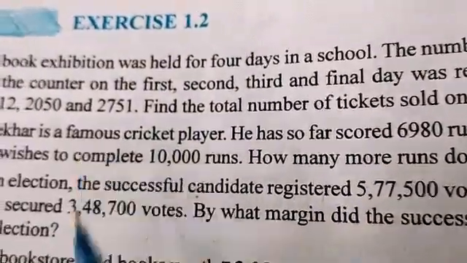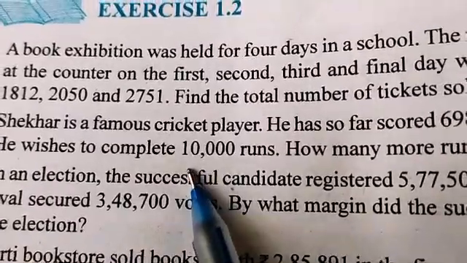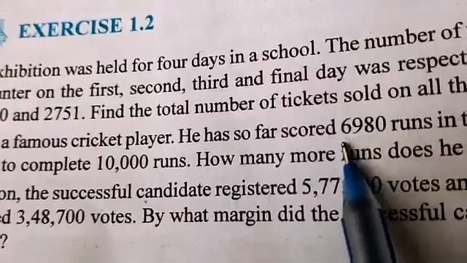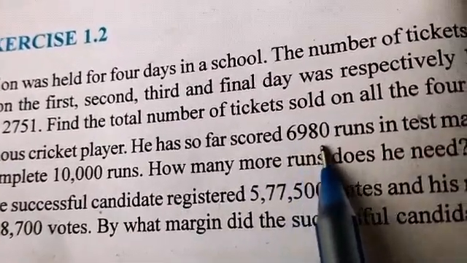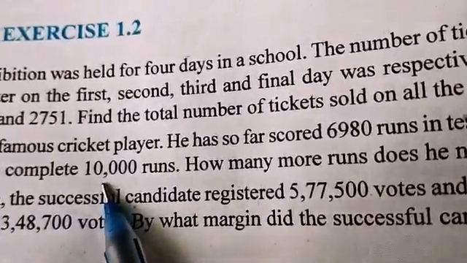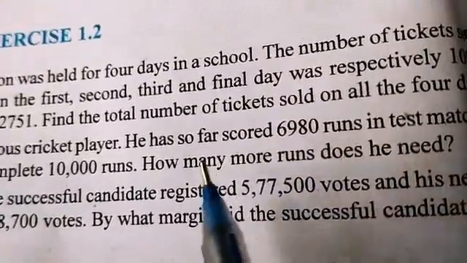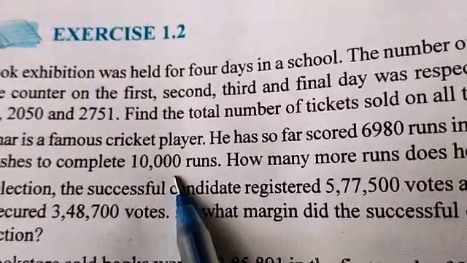So Shekhar is a famous cricket player, right? And he wants to complete how many runs? 10,000. But till now Shekhar has done how many runs? Till now Shekhar has completed 6,980 runs. So what do we need to do in this question? From 10,000 just subtract 6,980. So this many more runs he needs to complete the 10,000 runs.